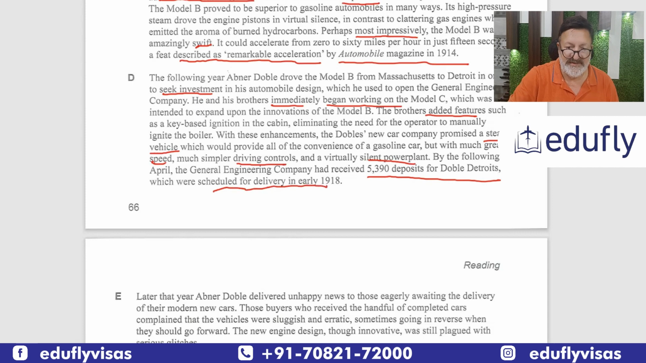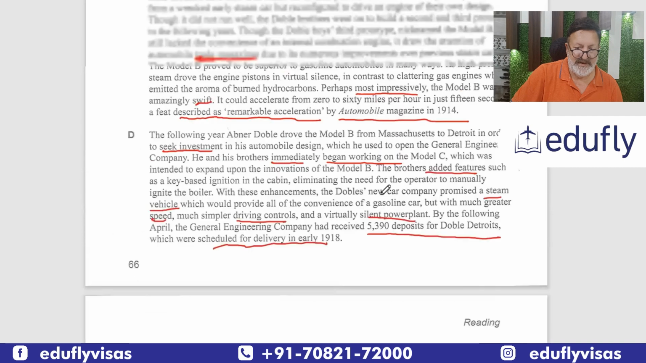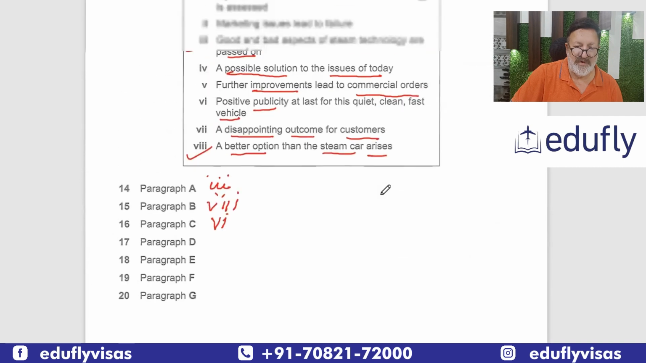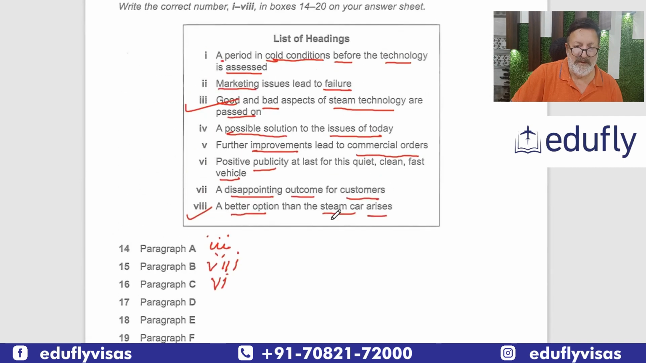So now we have seen that a lot of improvements were made, and ultimately they came up with a steam vehicle which provides very good convenience, controls, silent power plant, and they received these many deposits. Okay, so for new orders they got something like that. Now first of all, let me mark the one we had done, that is 6. So 6 has been done.